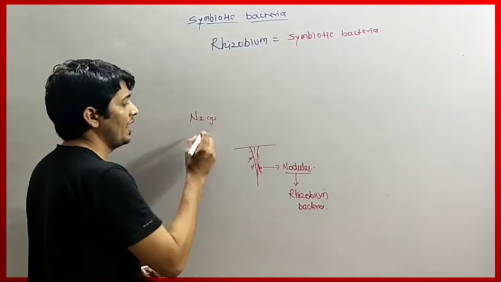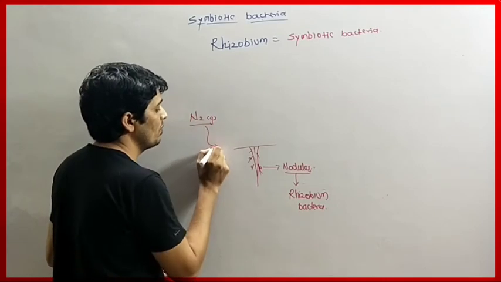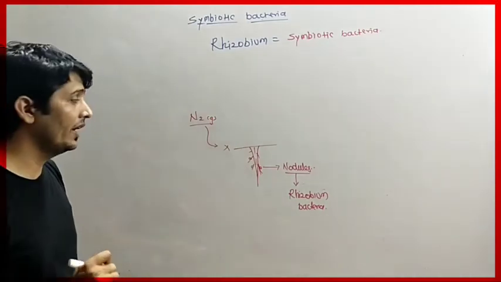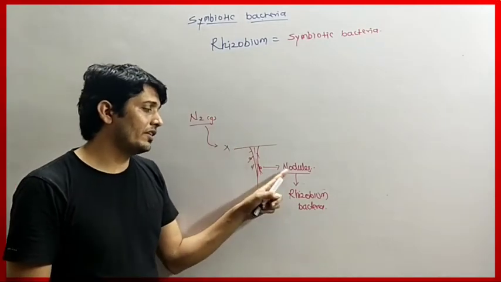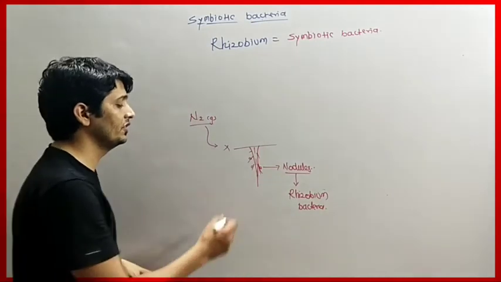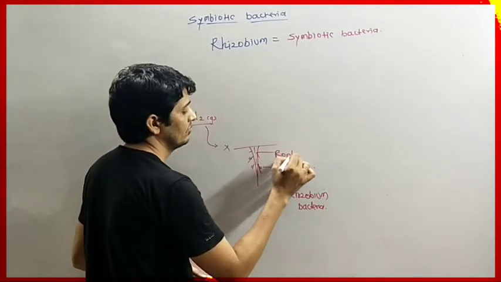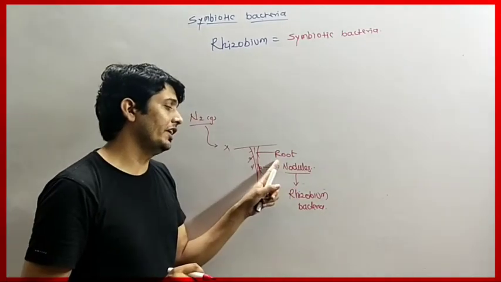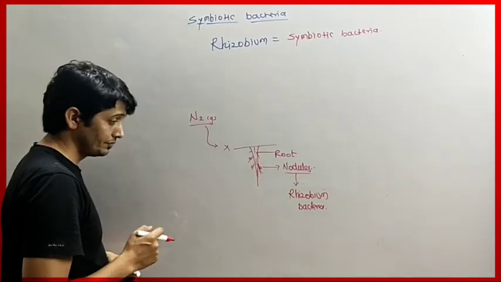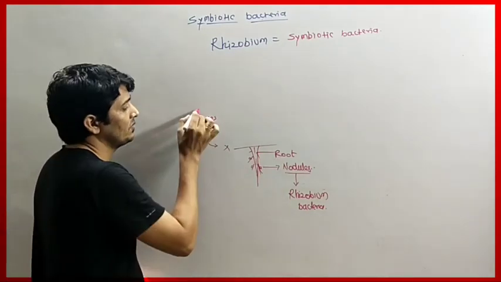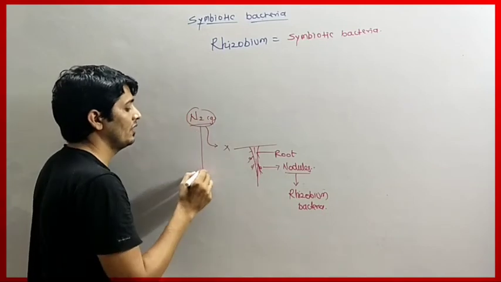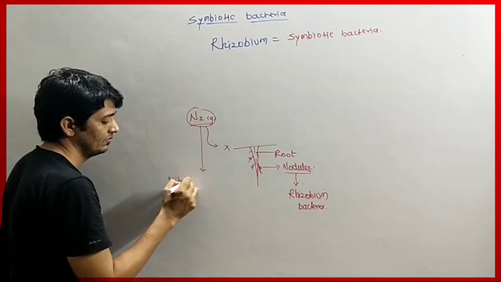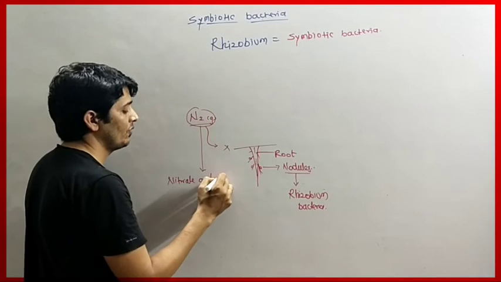The plant does not have the ability to absorb this nitrogen to fulfill its requirement. But when Rhizobium bacteria grow in the root nodules, these are the root nodules, they have the capacity to absorb nitrogen from the surroundings and convert it into nitrate and nitrite form.